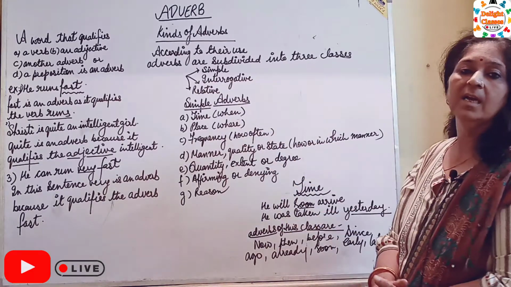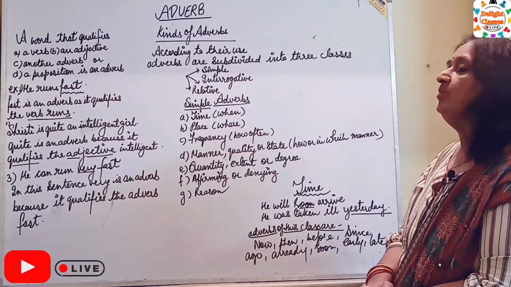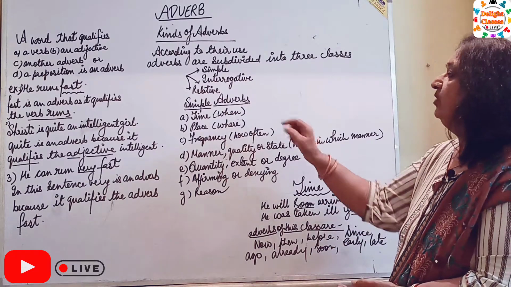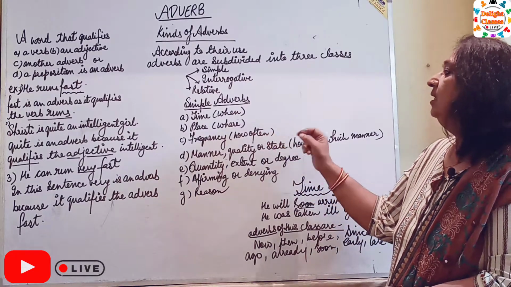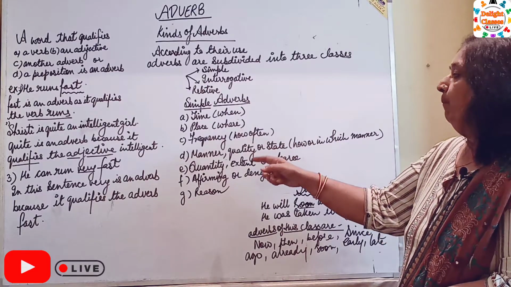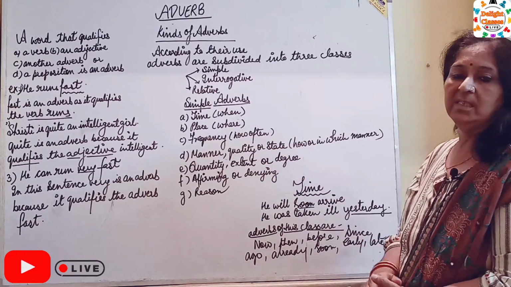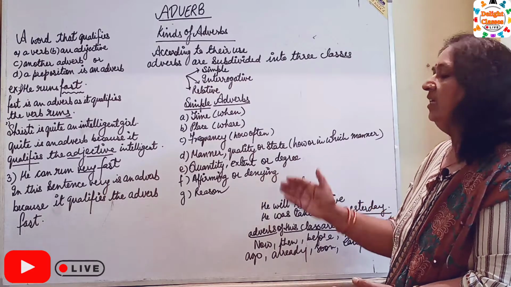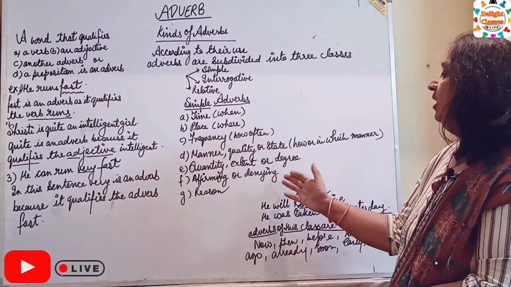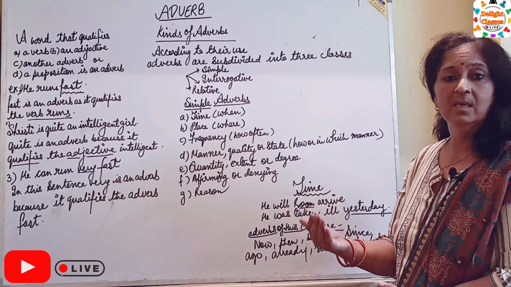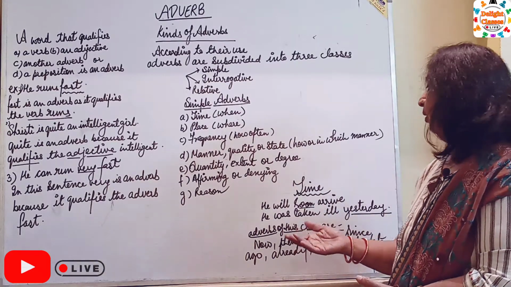So once again, I am going to repeat. Simple adverbs are further divided into adverb of time, place, frequency, manner, quality or state, quantity, extent or degree, affirming or denying and reason.